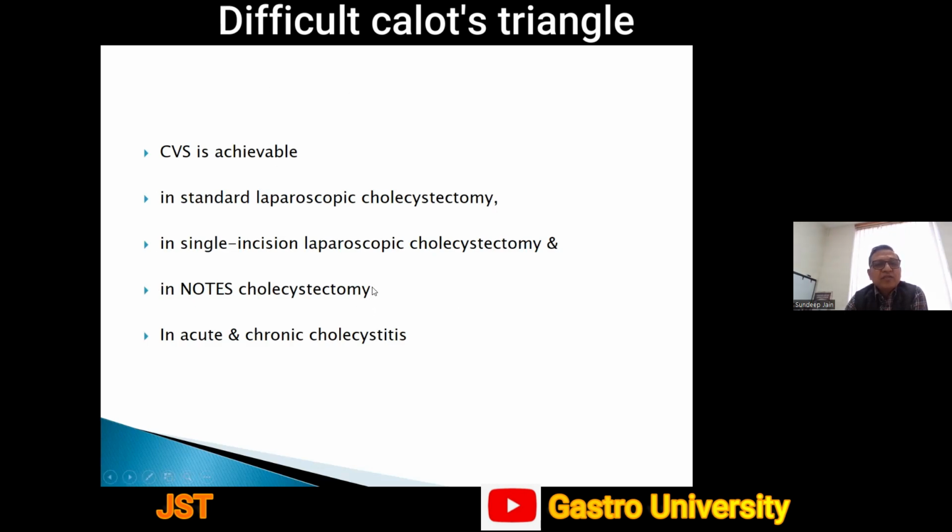If in any of these situations we are unable to achieve CVS, that means we are in the learning curve, and we need to learn more, and it is another indicator that we need an expert hand in OT if available.